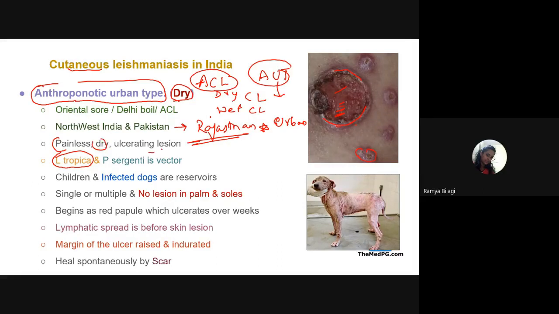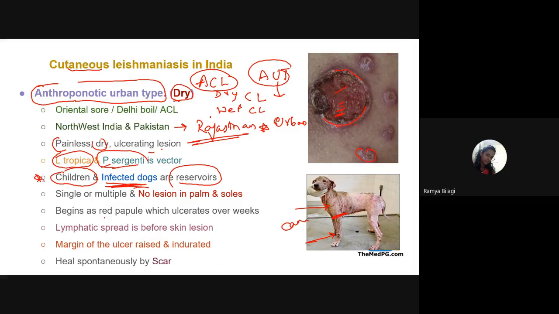And what is the vector over here? Phlebotomus sergenti. So this point is very important. And who are commonly affected? Children. So children are most commonly affected, and very important is that dogs are the reservoirs. That is canine leishmaniasis. Look at the dog over here. If you try to play with the dog, or if you come across an already infected dog, then there is a chance that we may also get leishmaniasis. That is the reason why we say be careful with pets. So what is the reservoir for the urban type of leishmaniasis, students? It is the dogs.